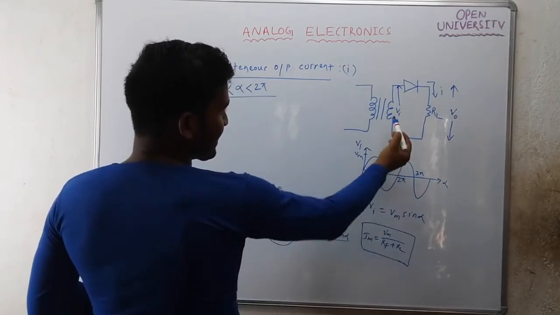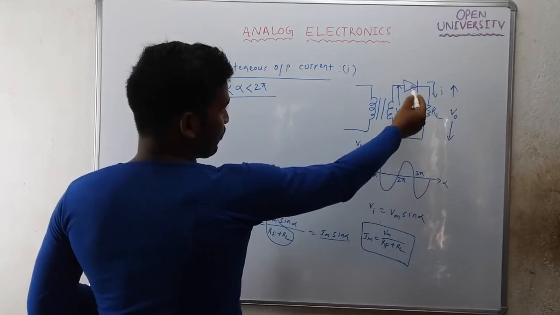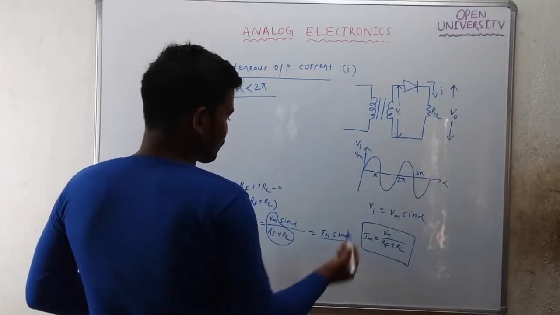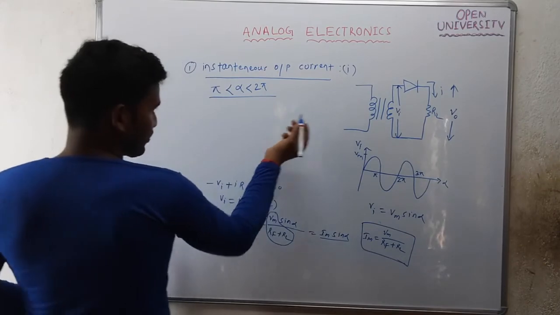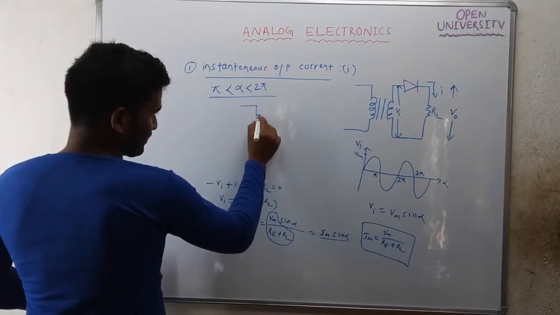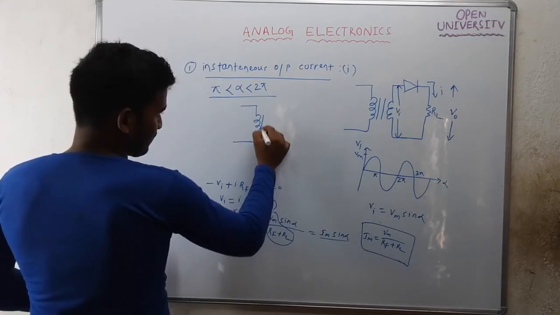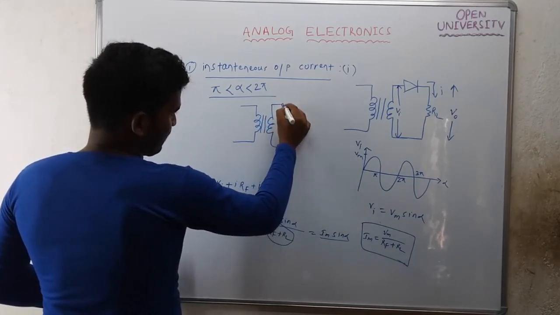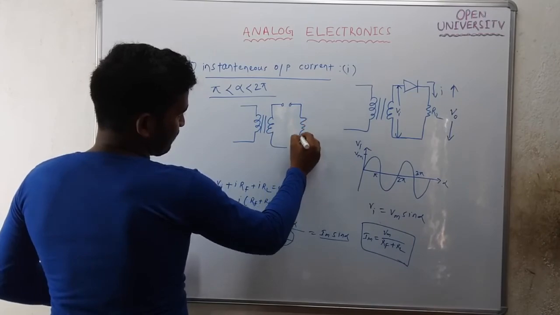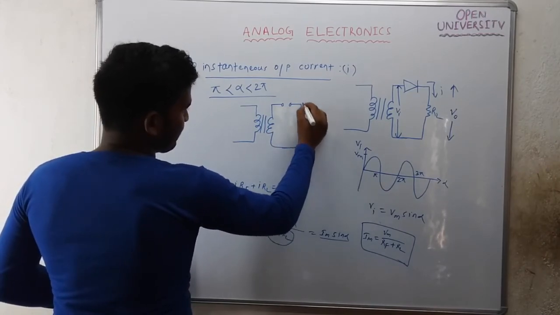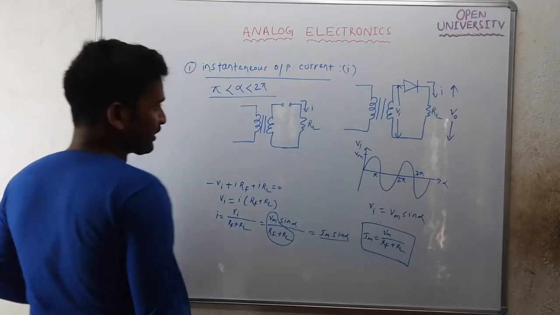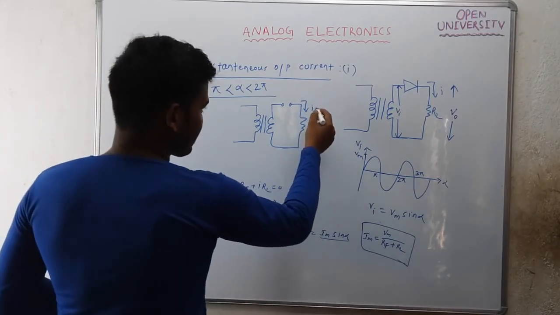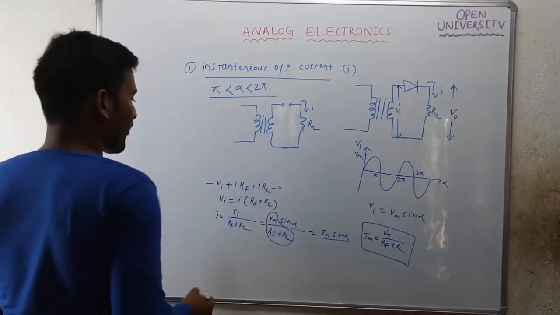If Vi is negative, the diode will be open circuited and Vo is 0. You can draw the diagram like this. I open circuit the diode, this is RL, and this is your instantaneous output current. What is the instantaneous output current now? It is 0, current is 0.